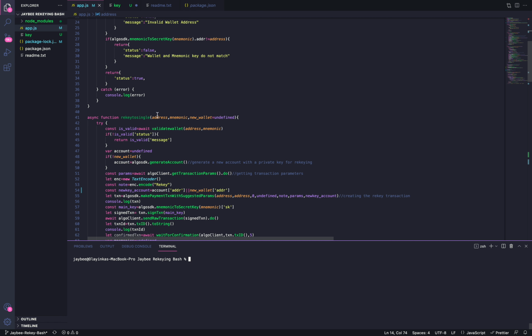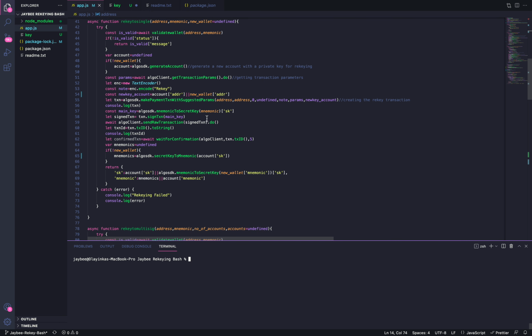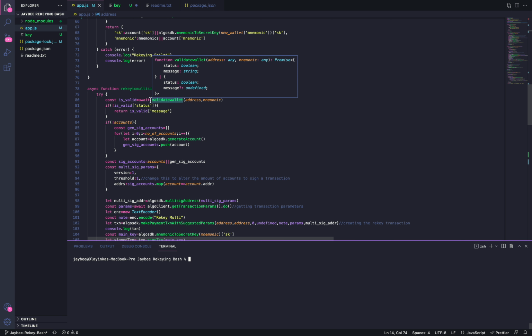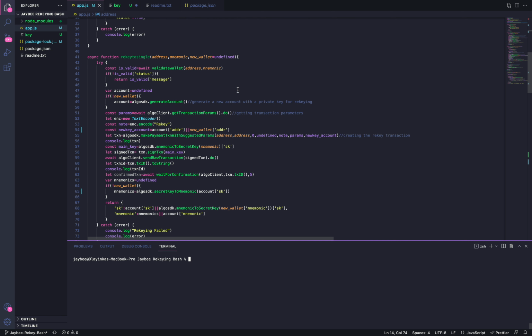the inputted address and mnemonic to another private key. The private key is either newly generated or it's specified in this other new parameter here. This here rekeys it to a multi-signature account. The multi-signature account is either also generated or is specified in this account parameter here.